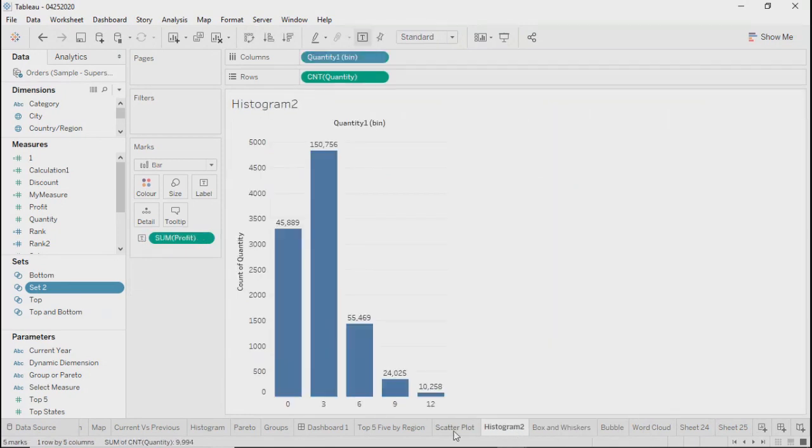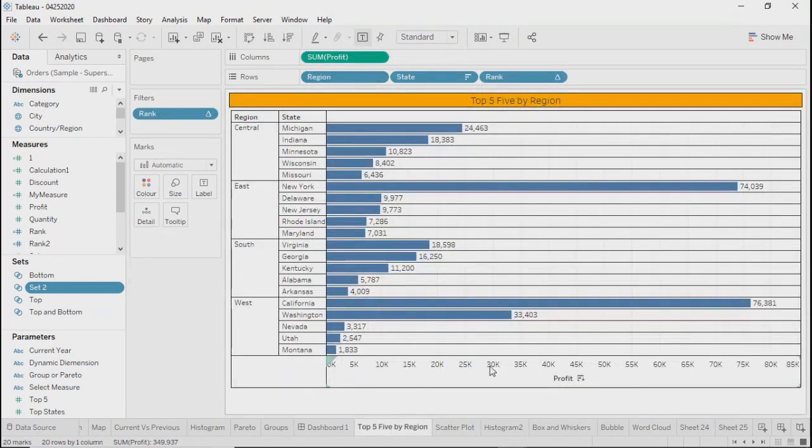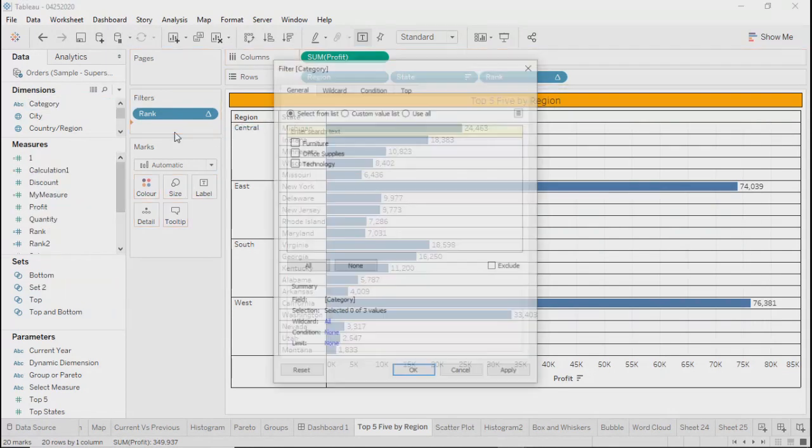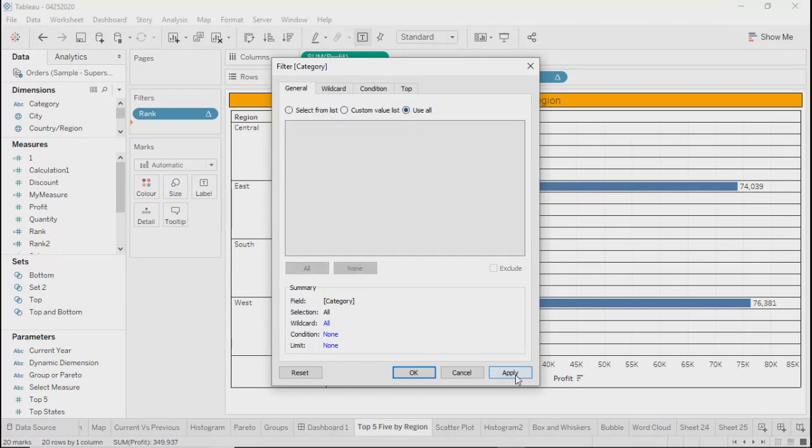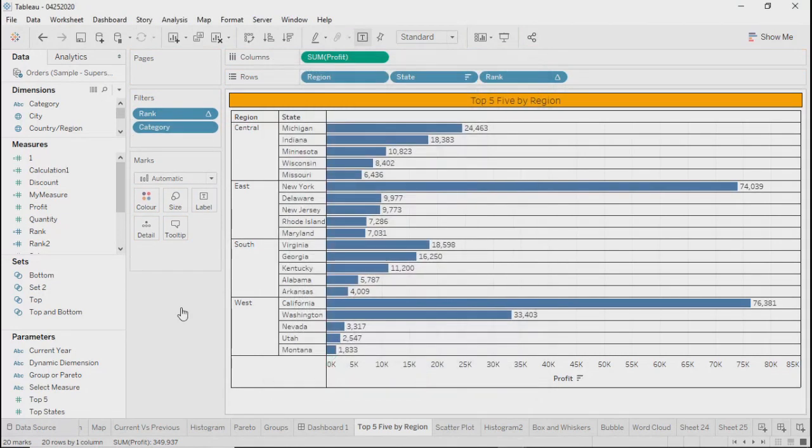Let me go to this one, top 5 filters by state. I will drag one filter called category. I have 3 values. We'll say use all, apply, okay. This filter got added into this particular sheet.